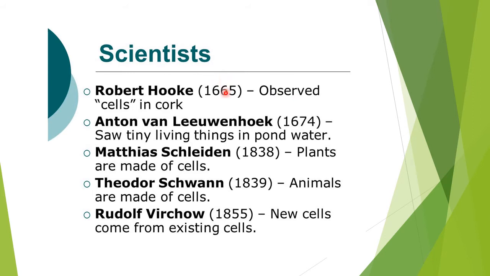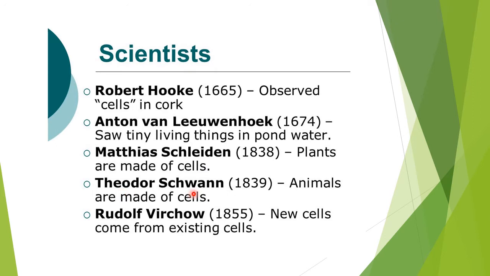After Robert Hooke, other scientists also went on to study the cell further. First, cells in the cork were discovered by Robert Hooke in 1665. The next one was Anton van Leeuwenhoek in 1674. He saw tiny living things in pond water; when he observed samples of pond water, he saw living cells. Then Matthias Schleiden in 1834 observed plant cells.